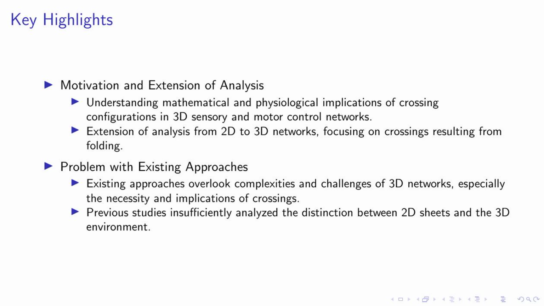Existing approaches often overlook these complexities, especially the necessity and implications of crossings. Furthermore, previous studies have not sufficiently analyzed the distinction between 2D sheets and the 3D environment in which they reside. Our research aims to fill these gaps, providing a more comprehensive understanding of the intricate workings of these networks.